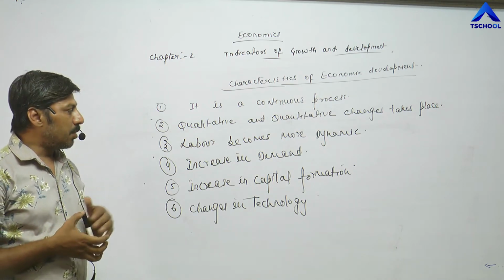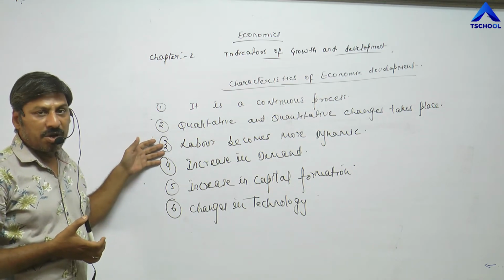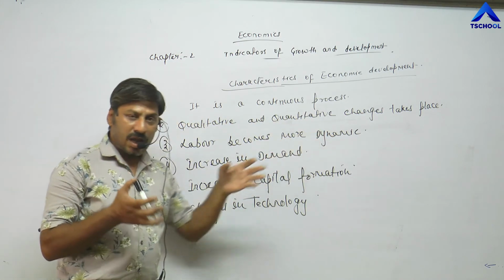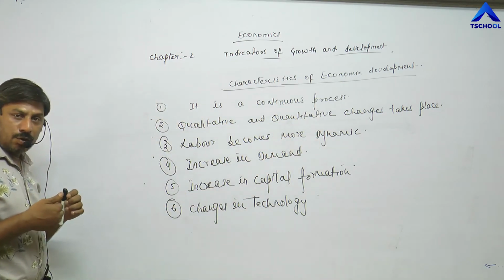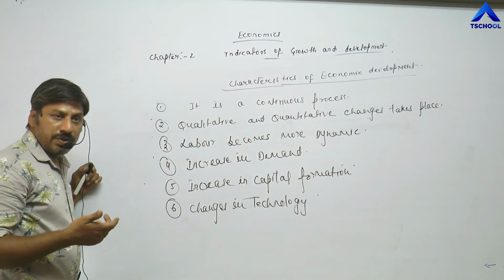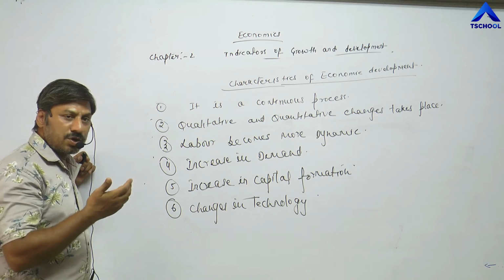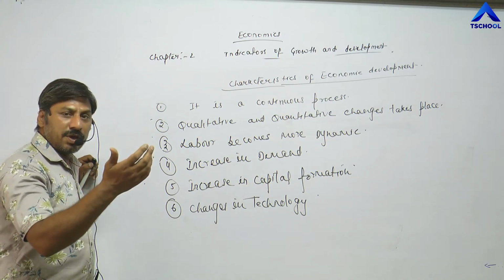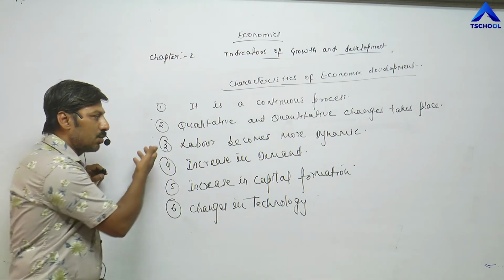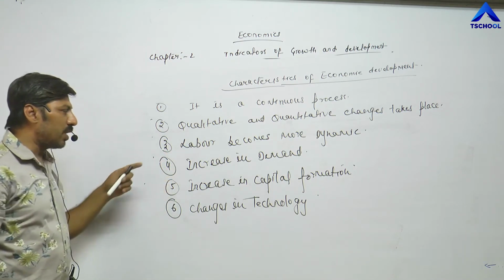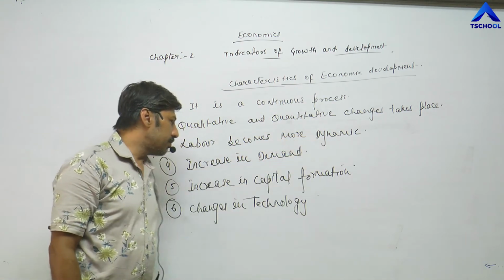And once labor becomes skilled, they become dynamic, meaning they are able to change the nature of job. They are able to shift themselves from lower position to higher position, from one place to another place, because they are skilled. They can do a job anywhere. That's why they become more dynamic.